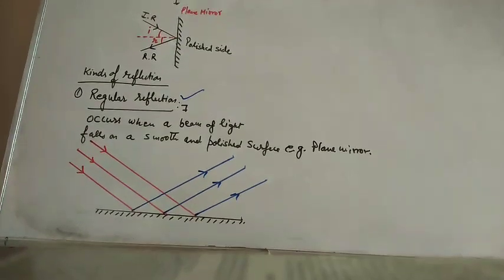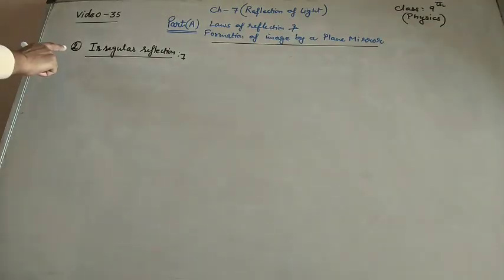Now the second one is irregular reflection.